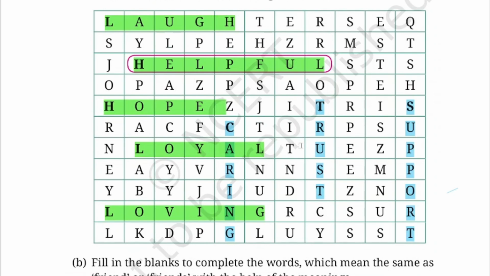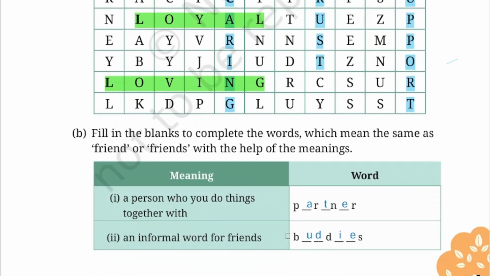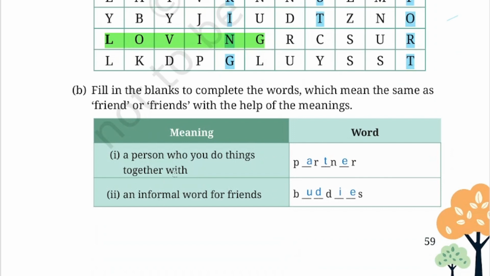Now fill in the blanks to complete the words which mean the same as friend or friends with the help of the meanings. A person who you do things together with, we call them partner. An informal word for friends, that is buddies.